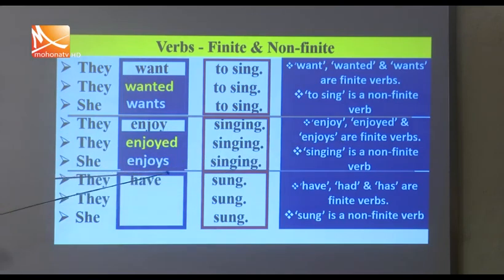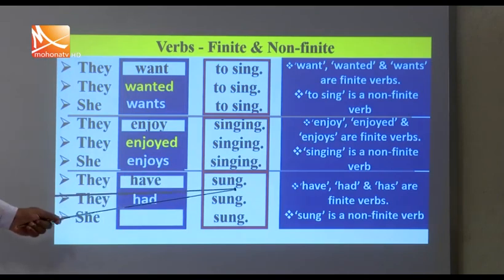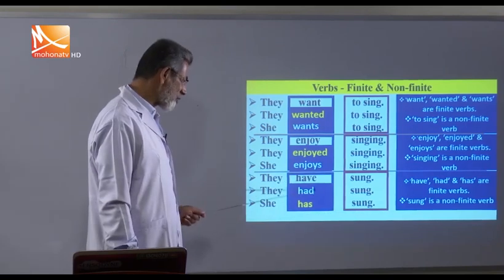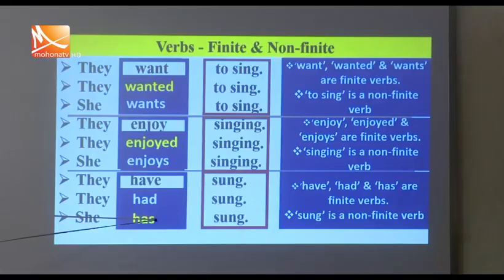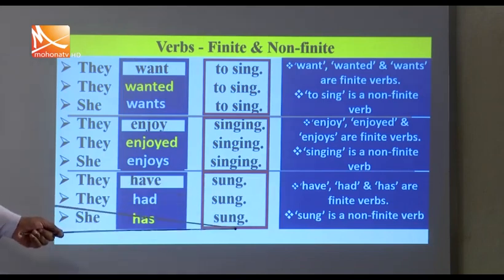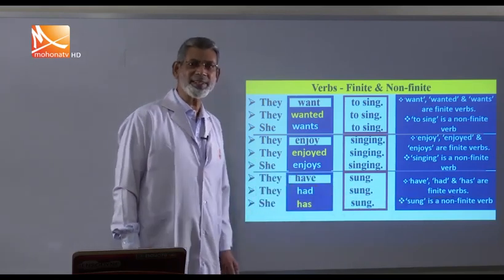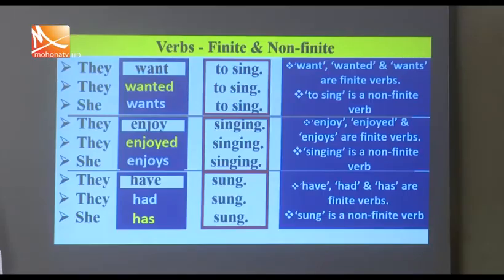In the last example, they have sung. Okay, they had sung and she has sung. So what do you see here? Have changes to had and have changes to has because of the change of the tense and the person. So have, had, has are finite verbs. And sung, this verb does not change, and this is called non-finite verb. And dear students, I think you have had enough idea of what is a finite and what is a non-finite verb. So let's move to the next slide.